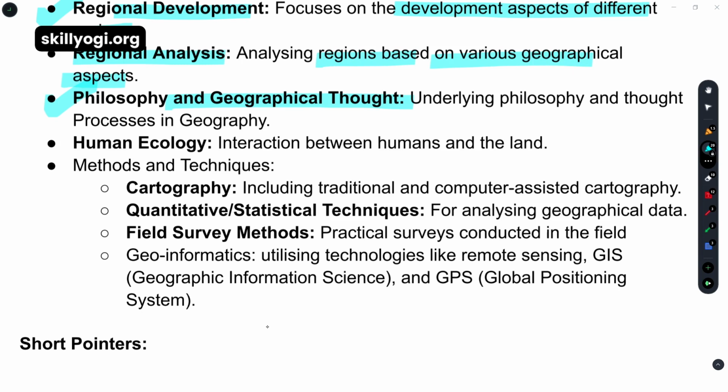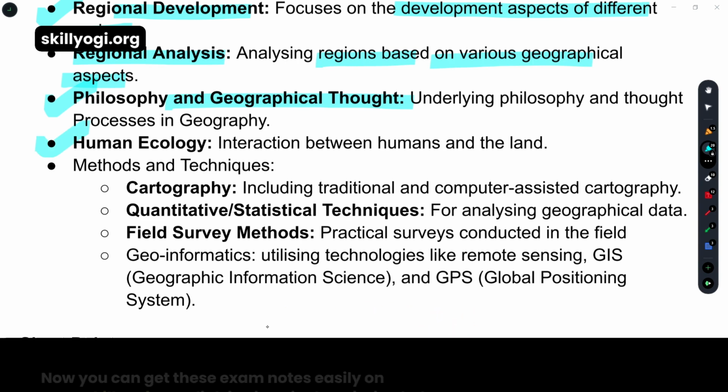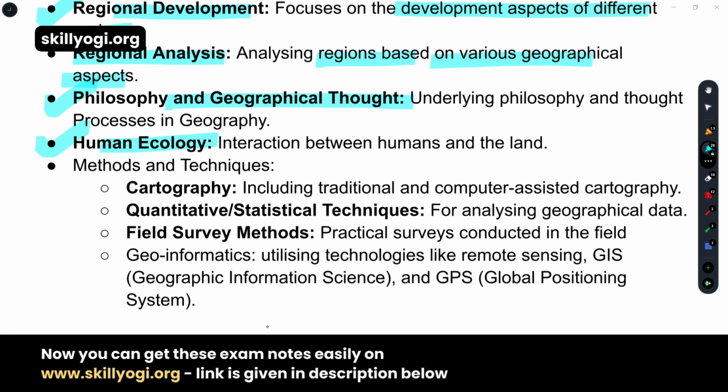This is included in honors subjects, so you don't need to learn a lot about geographical thought. Just know this word. Then human ecology, which is the interaction between humans and the land, which we have just learned. Ecology, ecological niche, habitat, everything we learned.